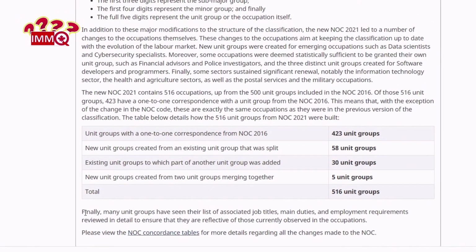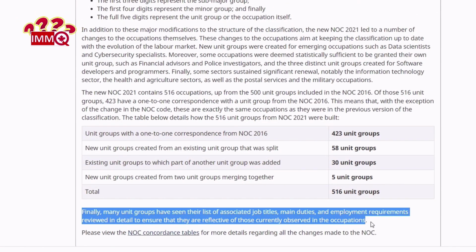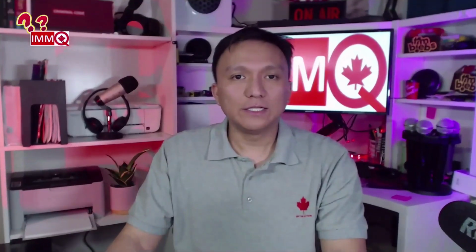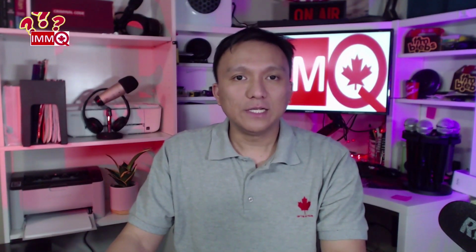Finally, many unit groups have seen their list of associated job titles, main duties, and employment requirements reviewed in detail to ensure that they are reflective of those currently observed in the occupations. Those are the changes according to the Government of Canada website. Changes are important for those who plan to submit applications in the future, especially those who qualify under the Skilled Level B in the current version of the NOC.